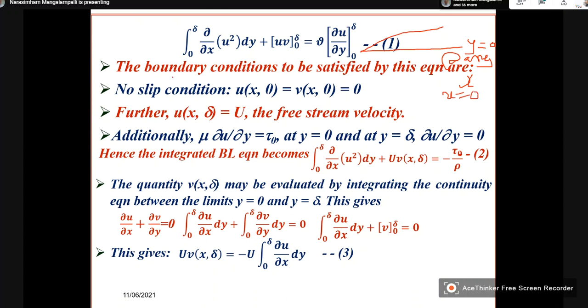No slip condition. So u at any x, y equal to 0 is 0.